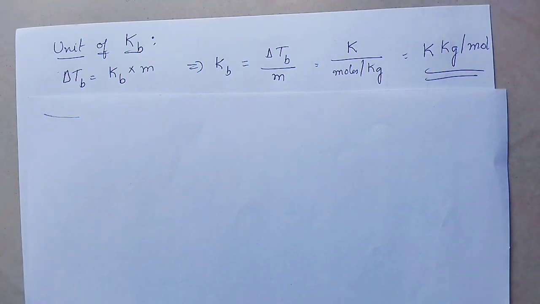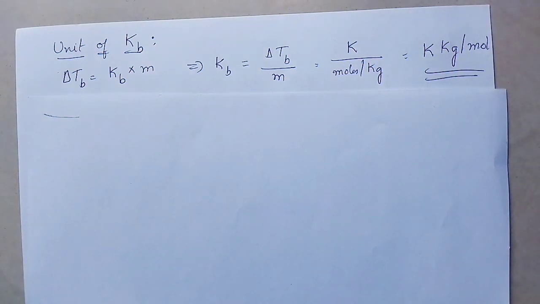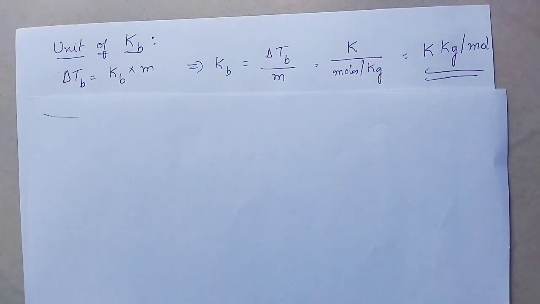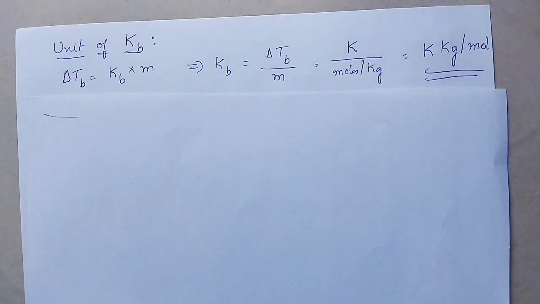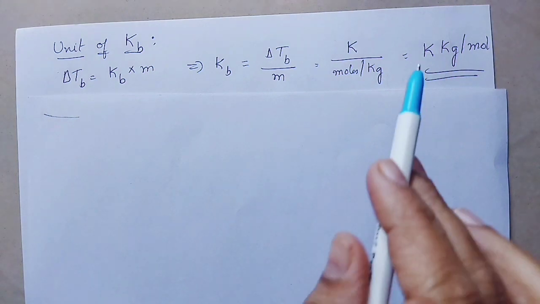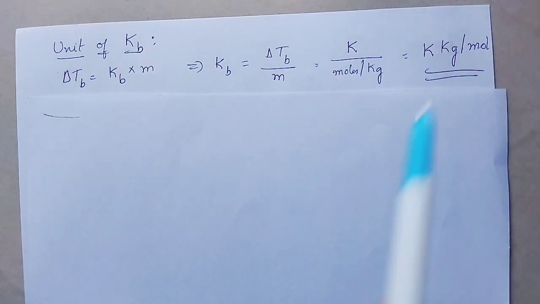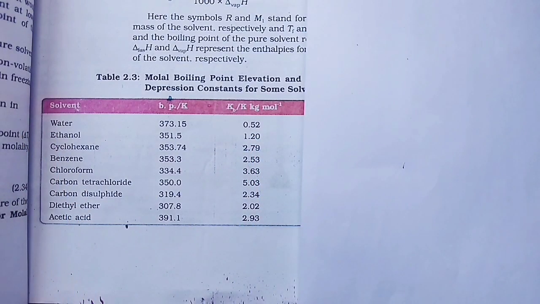We will see what is the unit of Kb or ebullioscopic constant. It is very important. Consider the equation again. Delta TB is equal to Kb into m, which implies Kb is equal to delta TB divided by m. Now if you see the units of these two factors, temperature is represented by Kelvin and molality m is represented by moles per kg. Therefore, the unit of Kb is Kelvin kg per mole. Here is a table showing Kb values for different solvents. You can pause the video and go through the values.